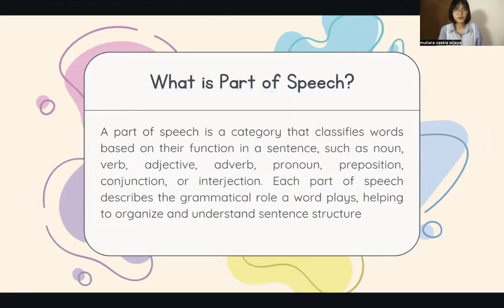What is part of speech? Part of speech is a category that classifies words based on their function in a sentence, such as noun, verb, adjective, adverb, pronoun, preposition, conjunction, or interjection. Each part of speech describes the grammatical role a word plays, helping to organize and understand sentence structure.